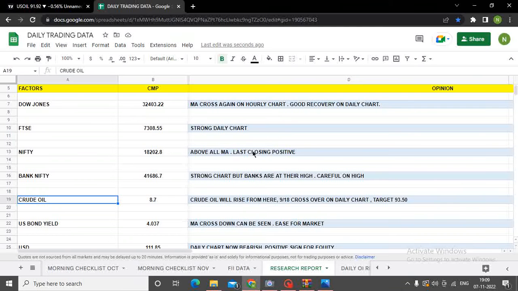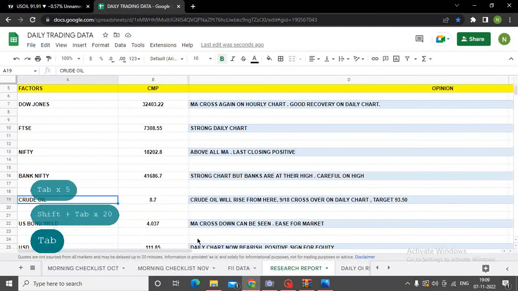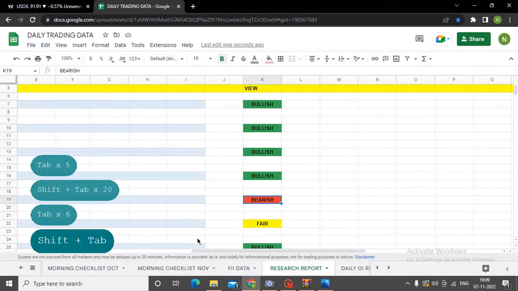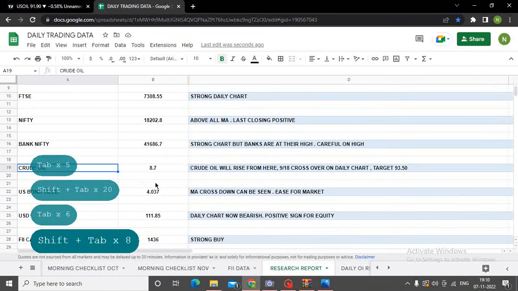So if I see crude oil will rise from here, I have already written that, because macro factors में अगर crude oil बढ़ेगा, महंगाई बढ़ेगी, so I will keep that as a warning signal. इसलिए मैंने वहाँ पे bearish sentiment लिखा है because of crude oil.